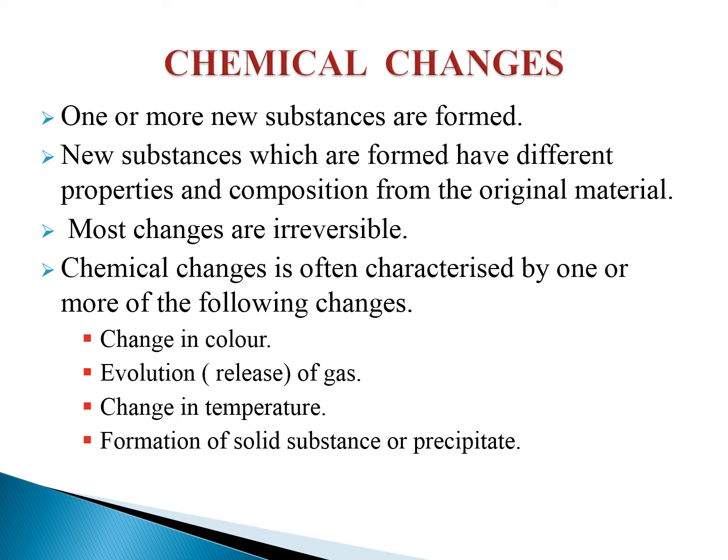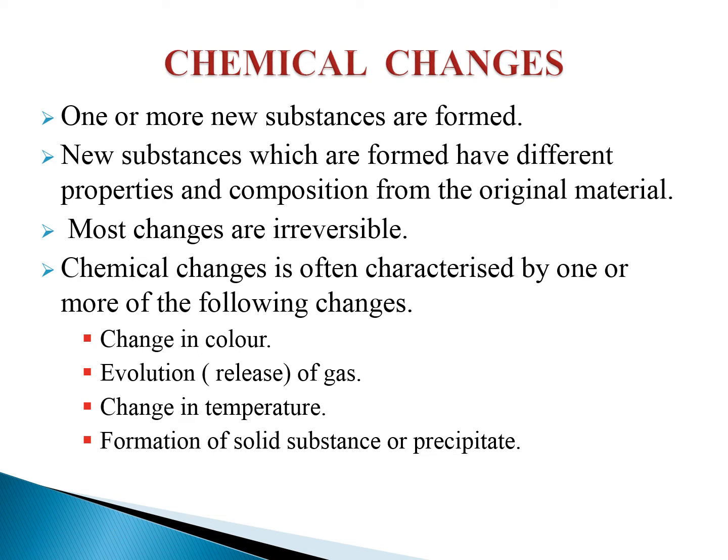So now let's see the characteristics of a chemical change. During a chemical change, one or more new substances are formed, and the new substance thus formed has different properties and chemical composition from the original substance. Most chemical changes are irreversible, that is, we cannot reverse the change. Suppose when we burn a paper, it gets converted into ash. The ash thus formed cannot be converted back into paper.